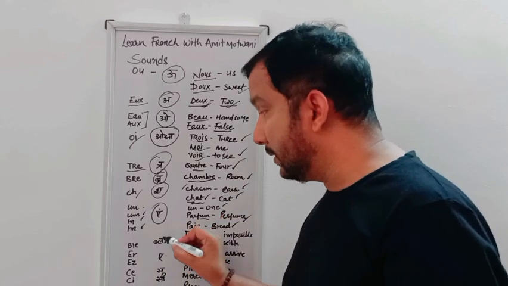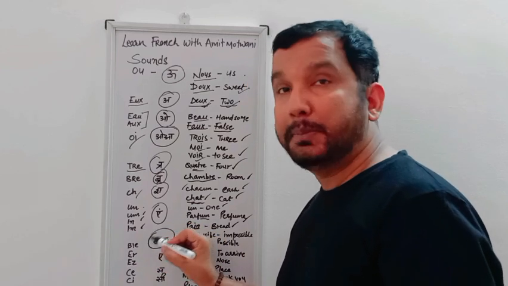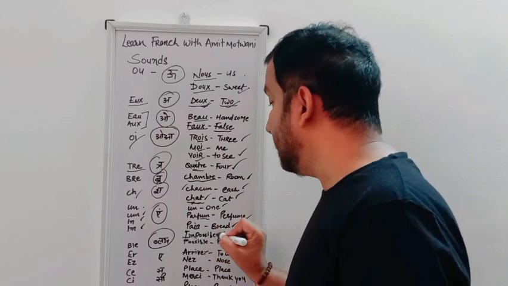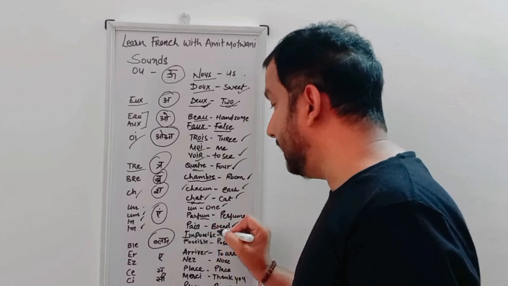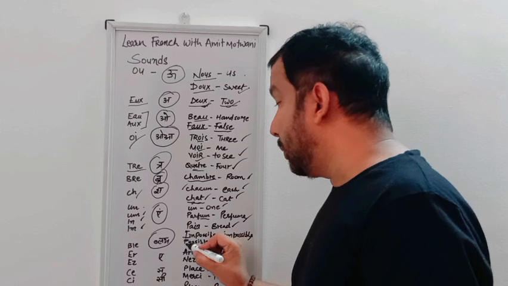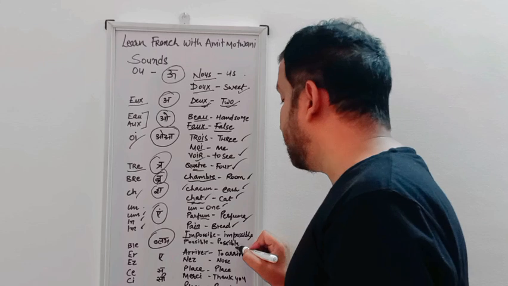So the next sound is "ble", B-L-E. We use it in impossible. In French, impossible. In English, impossible. And possible. In French, possible. In English, possible.